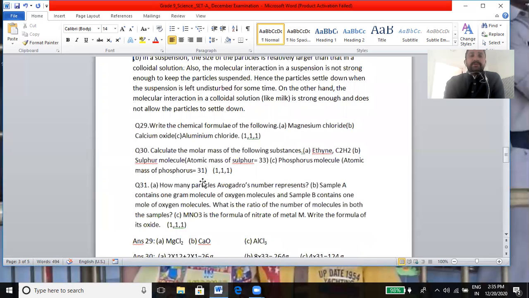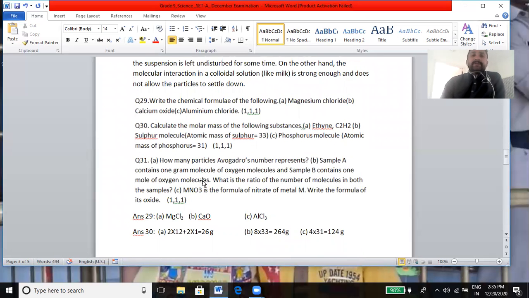Question number 29. Write the chemical formula of the following: magnesium chloride, MgCl2; calcium oxide, that is CaO; aluminium chloride, AlCl3. Question number 30. Ethyne, C2H2.